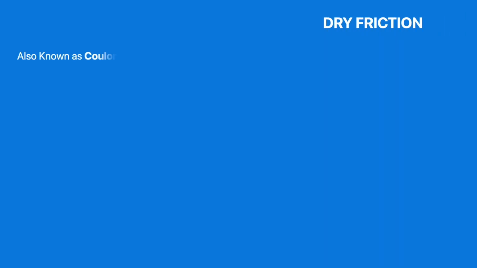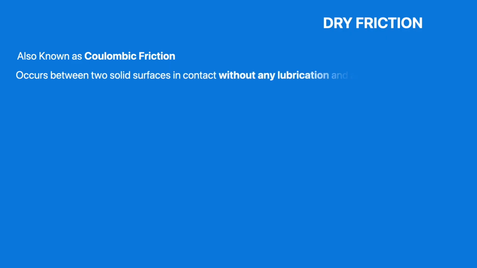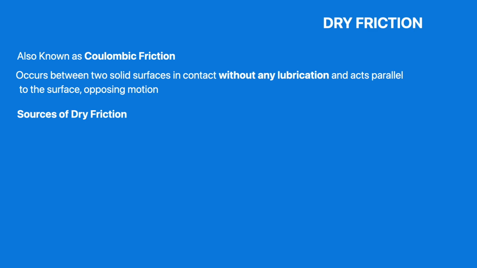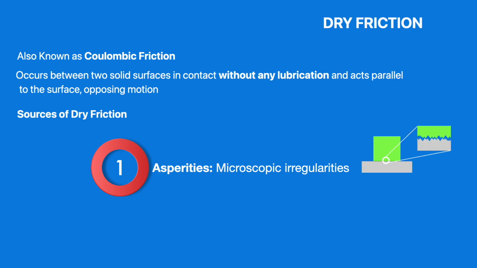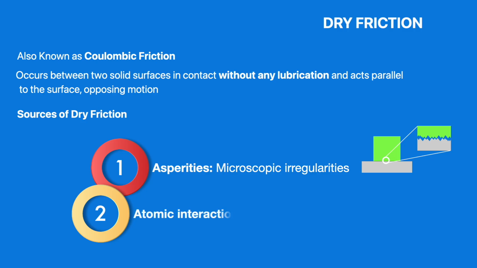In this discussion, we will focus only on dry friction, also known as Coulombic friction. This type of friction occurs between two solid surfaces in contact without any lubrication and acts parallel to the surface, opposing the motion. Dry friction happens due to two main reasons. First, tiny surface bumps called asperities that lock together. Second, atomic forces pulling between surfaces. That's what creates resistance to motion.